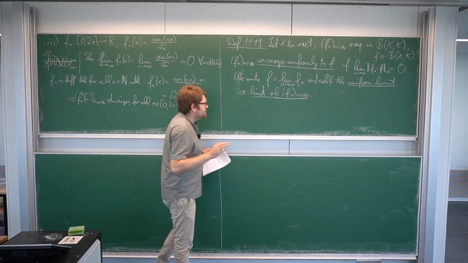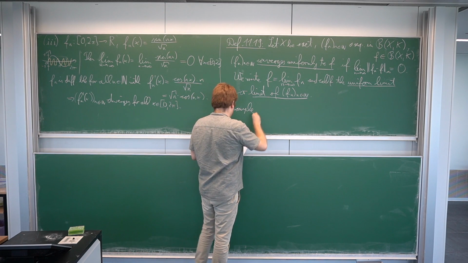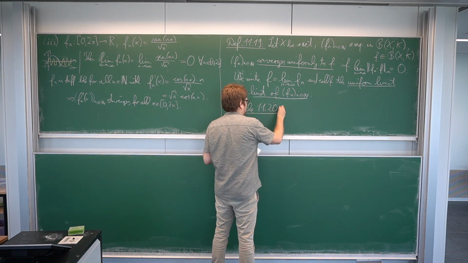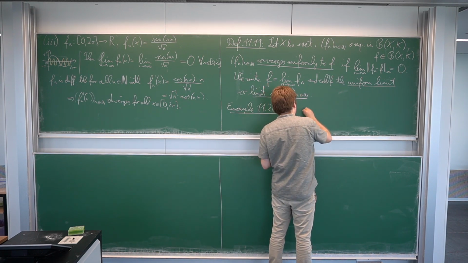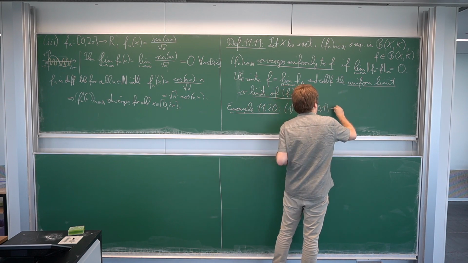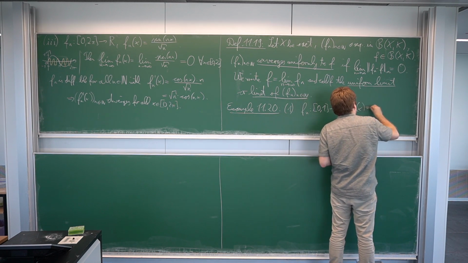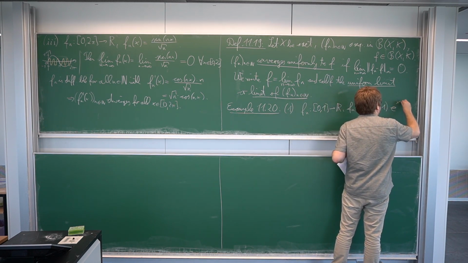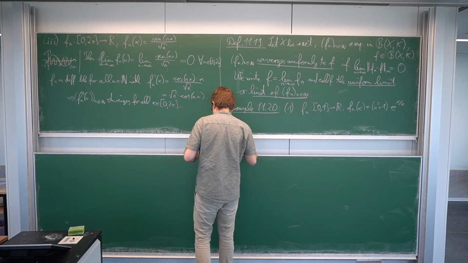Okay, so much about that. Sorry, little mistake. Let's see an example and a counterexample. So example 11.20. Let's consider the following sequence of functions f_n from [0,1] to R, f_n(x) = (x^2 + 1) e^(x/n).